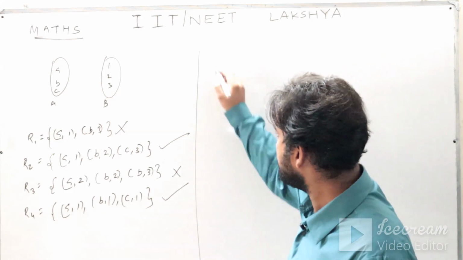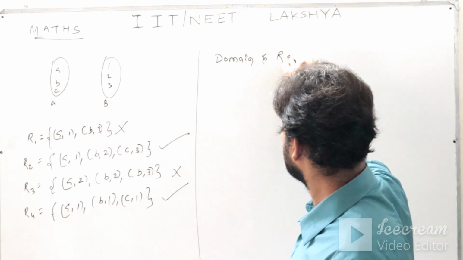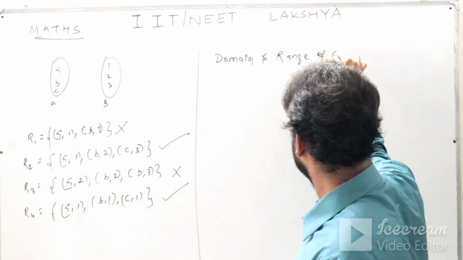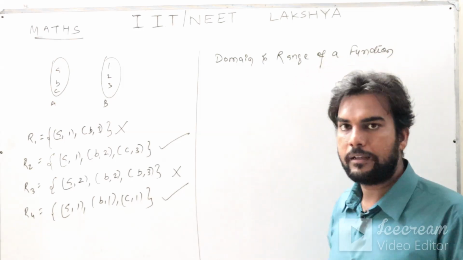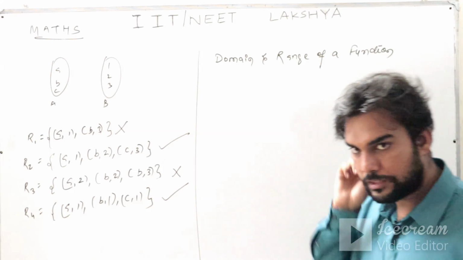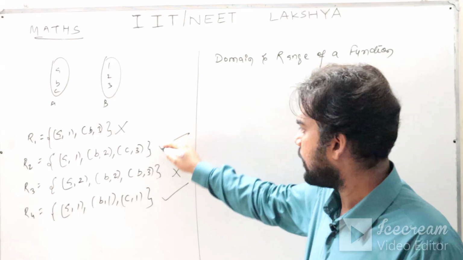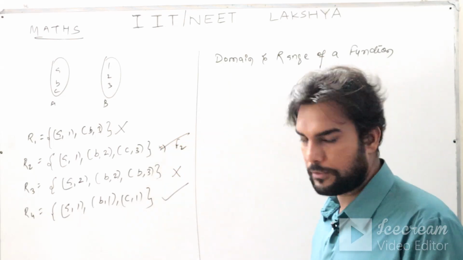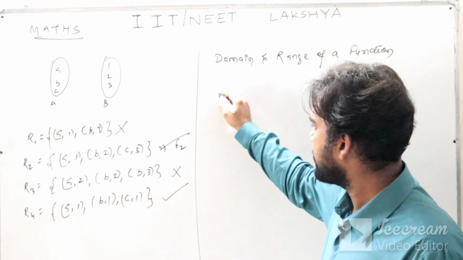Now the next concept is domain and range of a function. For example, here this is a function, this R2. Now let me call it f2. f2 is a function.